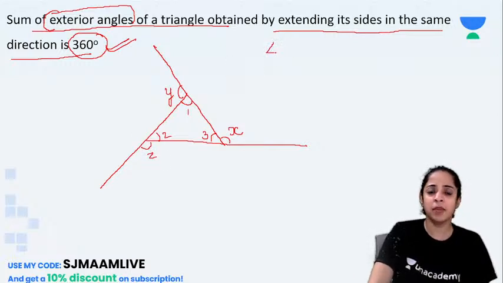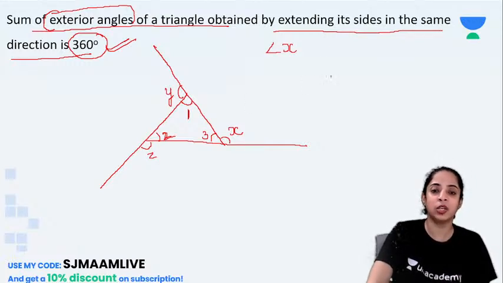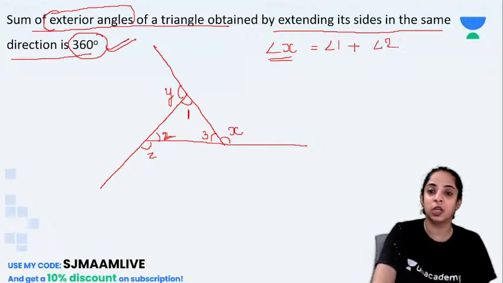So what will be the measure of angle X? Will it not be equal to the sum of angle 1 and angle 2? Why? Because angle X is the exterior angle, it is equal to the sum of the remote interior angles. So I can write angle 1 plus angle 2.